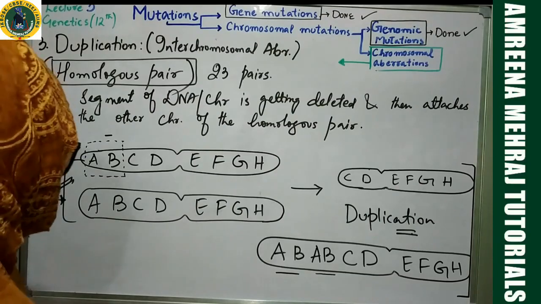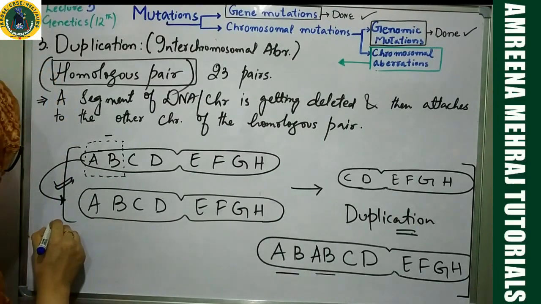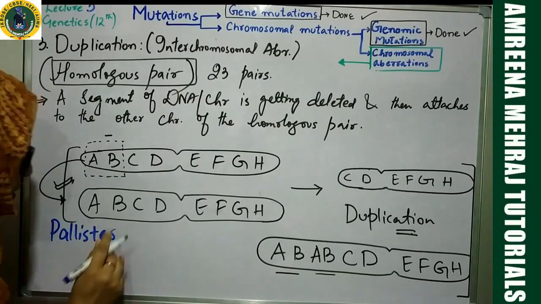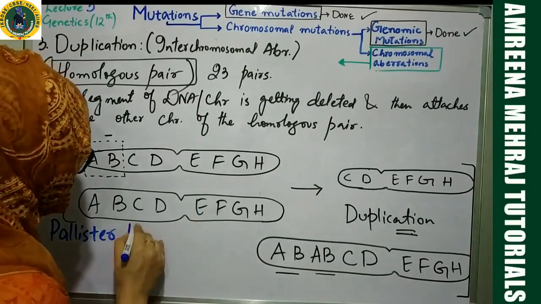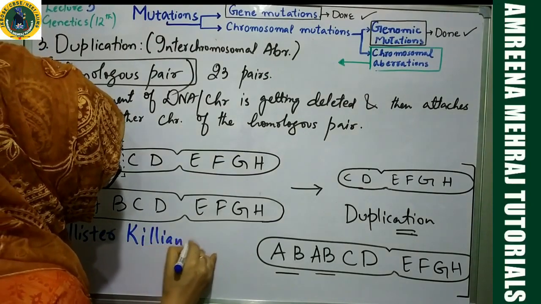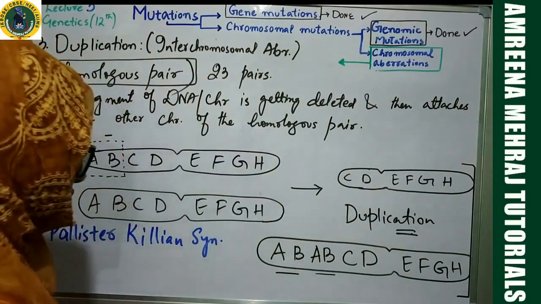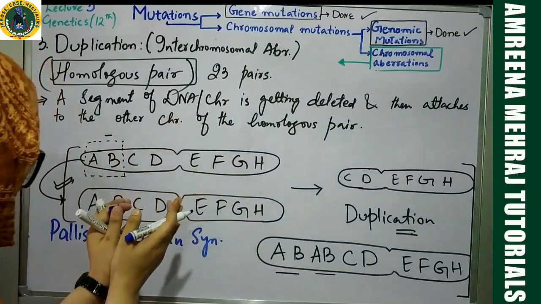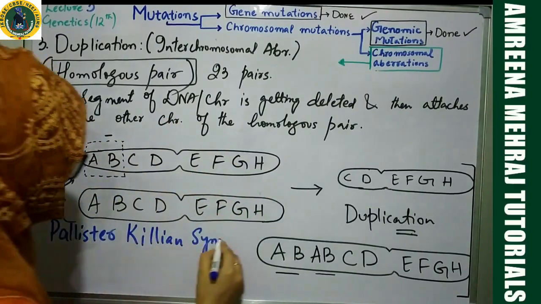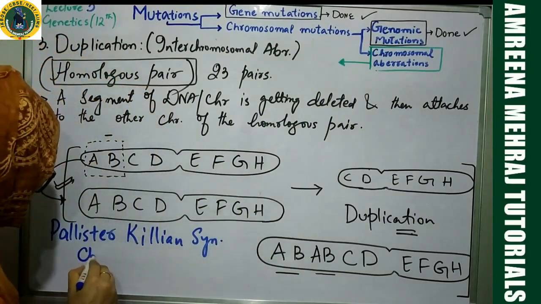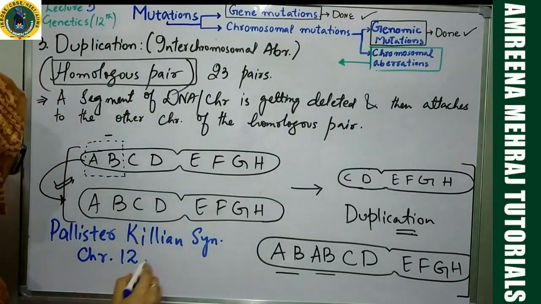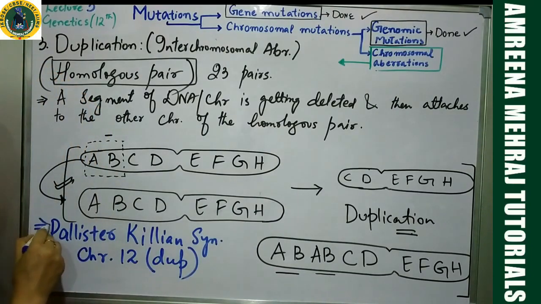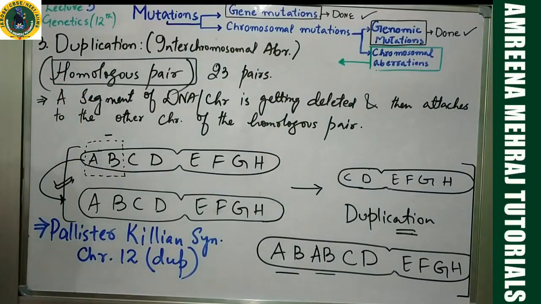You will see such things happening in various genetic disorders. Let me give you some examples. There is a genetic disorder which is called Pallister-Killian syndrome. Okay, this is a syndrome in which the same thing is happening. Chromosome number 12 will get some extra portion. So in this case, chromosome number 12 is experiencing what? Duplication. The result is this syndrome is called Pallister-Killian syndrome.